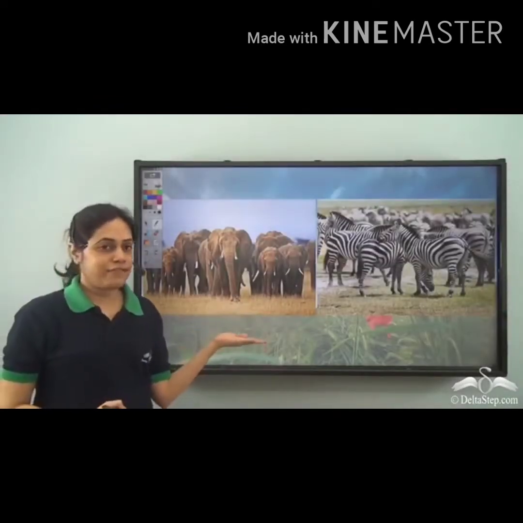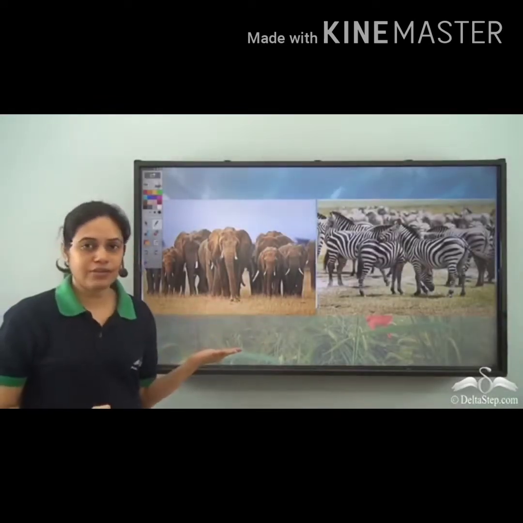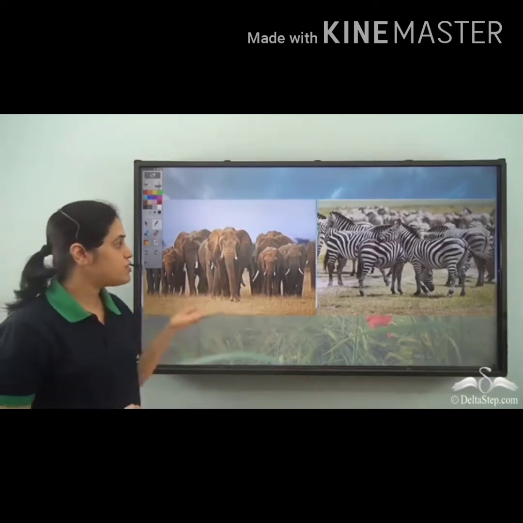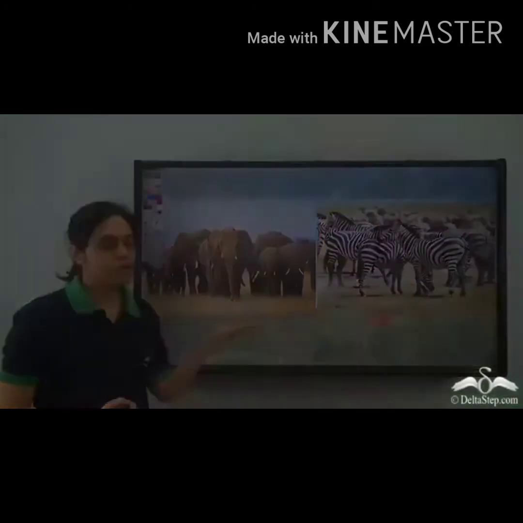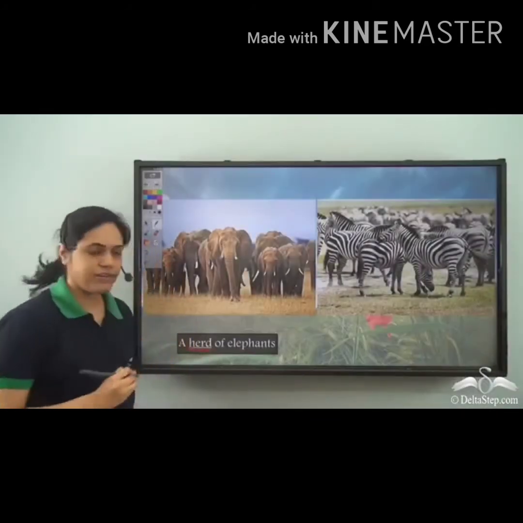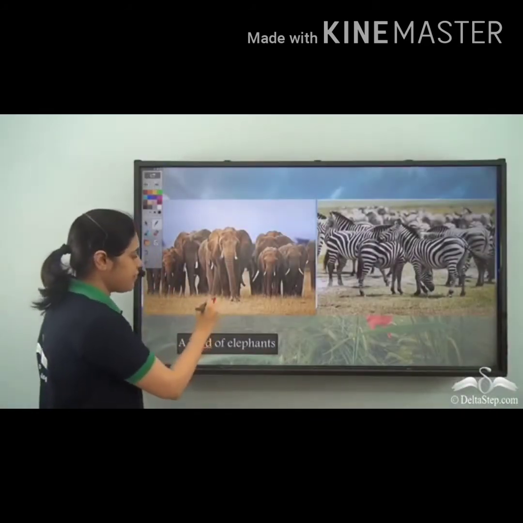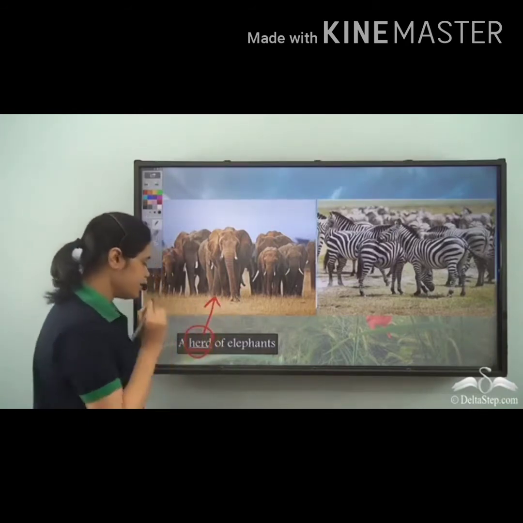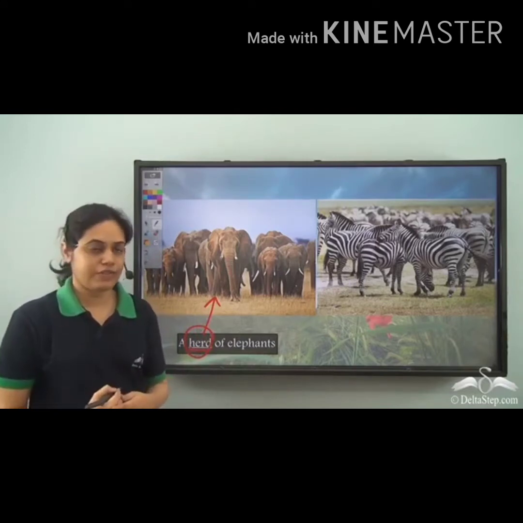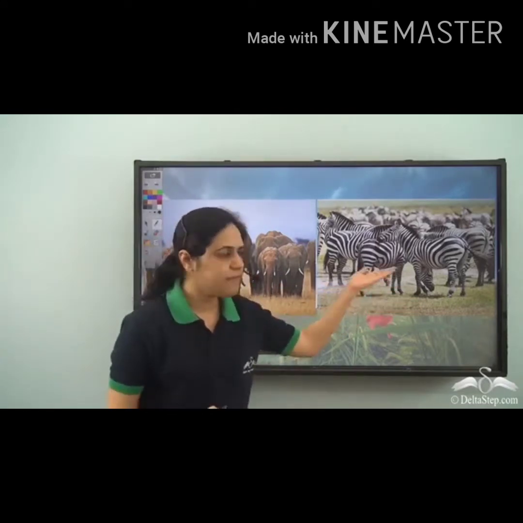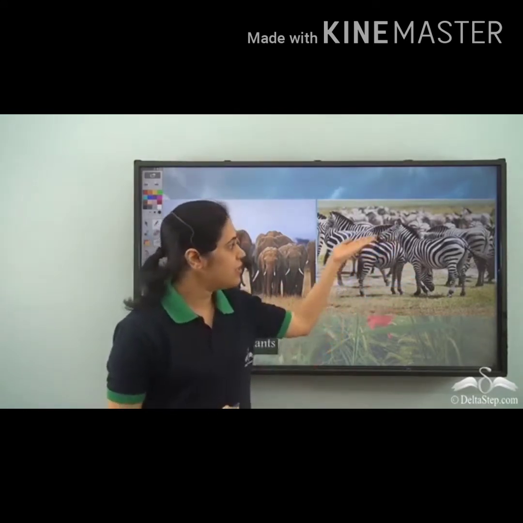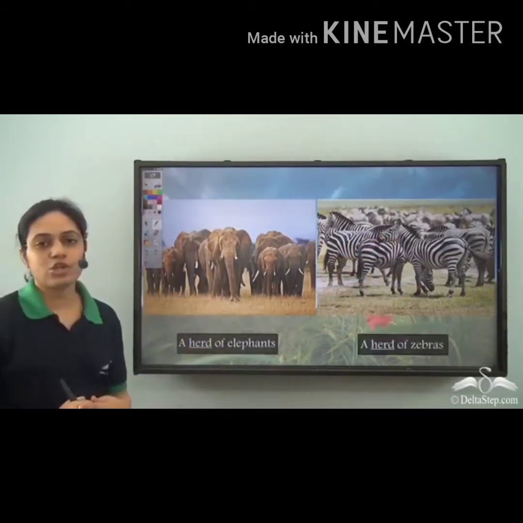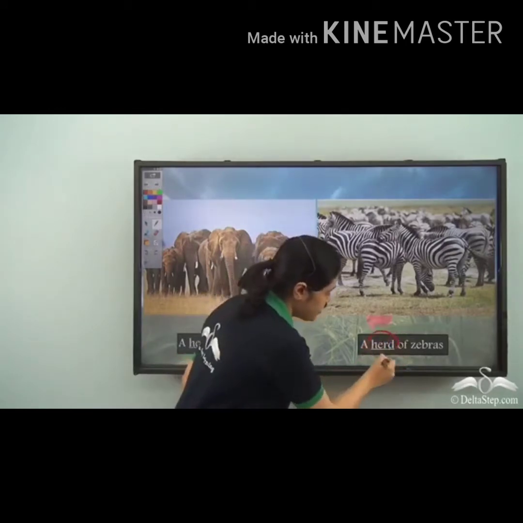So look at these elephants all coming together as a group. How majestic they look. Now what is this group of elephants called? It is called a herd of elephants. So this group of elephants is called a herd of elephants, and herd is a collective noun for elephants. Similarly, we have many zebras here. It is a group of zebras. So this group of zebras is called a herd of zebras.